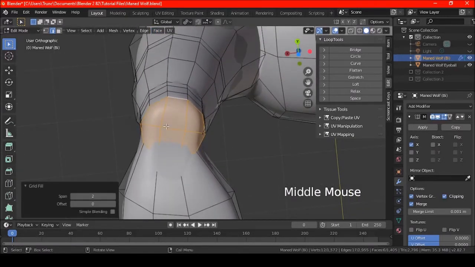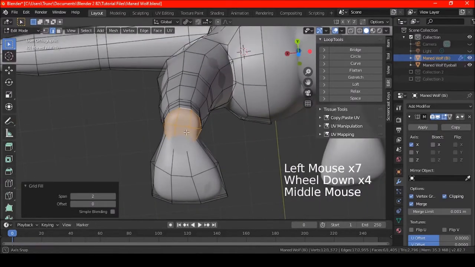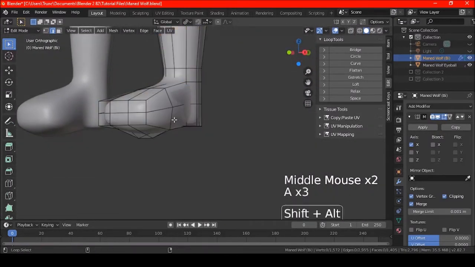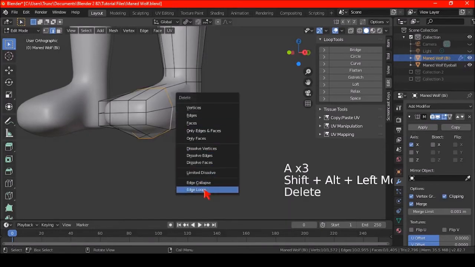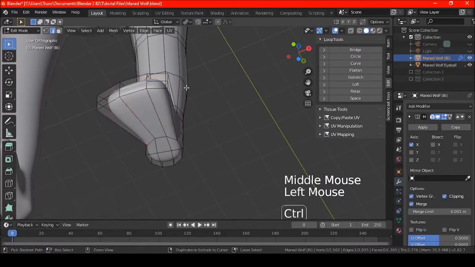And I want to click this. If it looks like this or that or this or something, I want to turn it. So now it's what I want, except for now the front of the foot is being weird. So let me actually get rid of this right now, delete the edge loop, so that I can actually adjust this better.